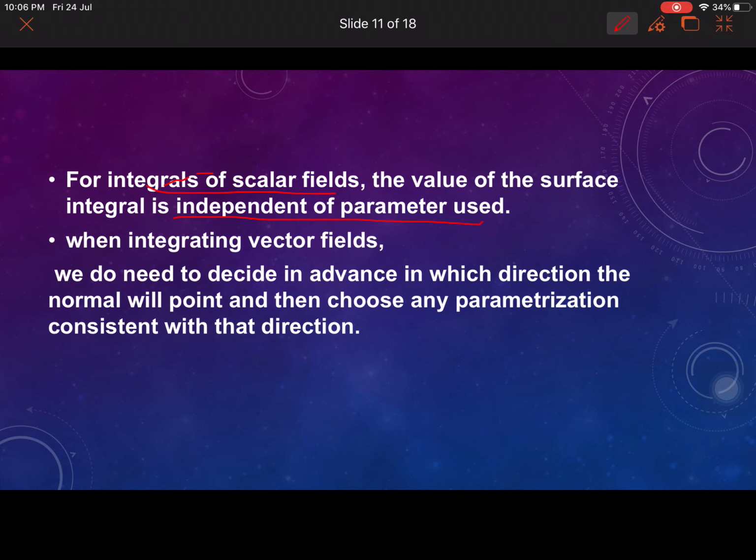When integrating vector fields, we do need to decide in advance in which direction the normal will point, and then choose any parameterization consistent with that direction. Okay.